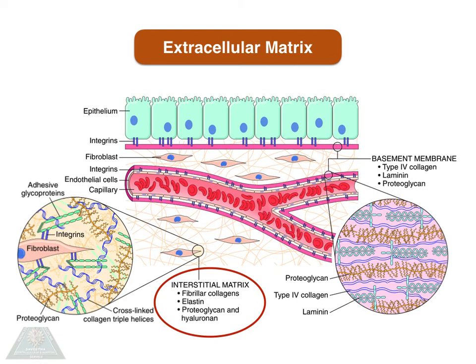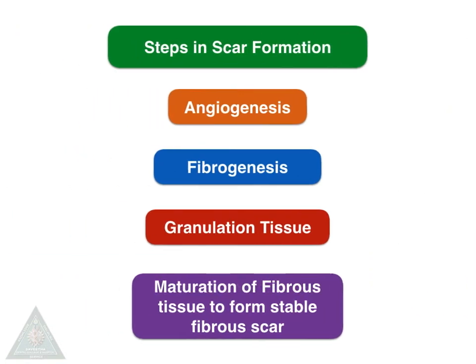Coming to extracellular matrix, the third requisite, which is of two types, interstitial matrix and basement membrane. The interstitial matrix is composed of fibrillar collagen, elastin, proteoglycan and hyaluronic acid, and basement membrane is composed of type 4 collagen, laminin and proteoglycan. These extracellular matrix proteins are the first and foremost proteins which cause scar formation.